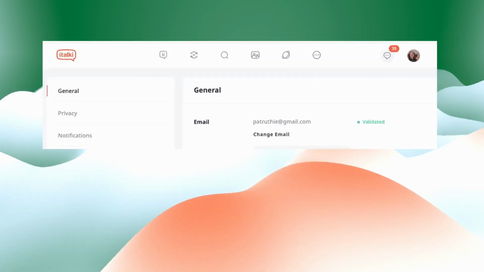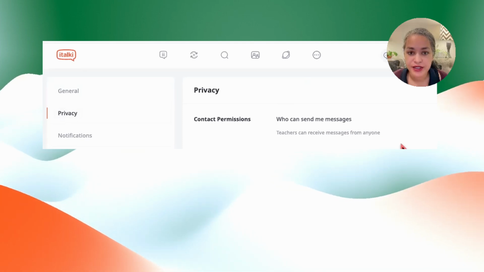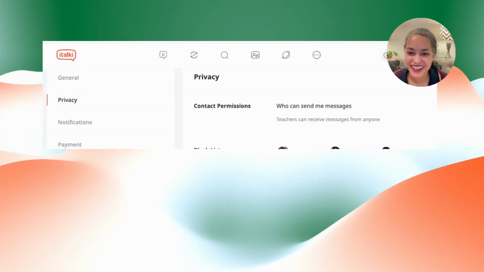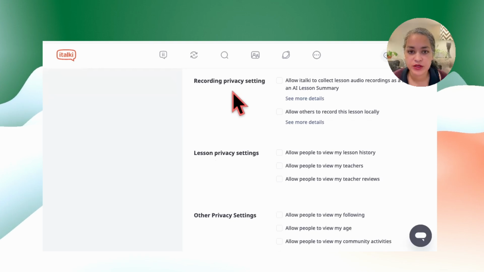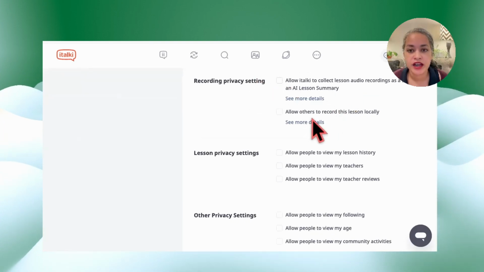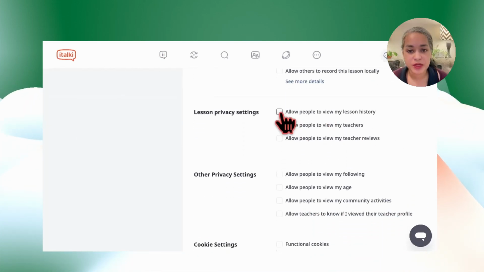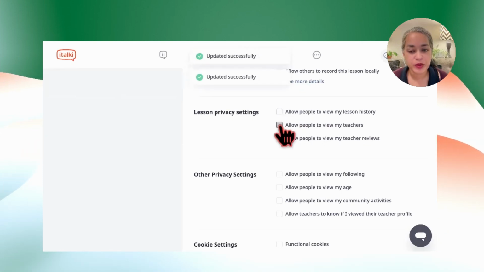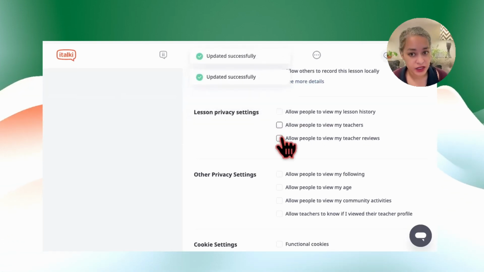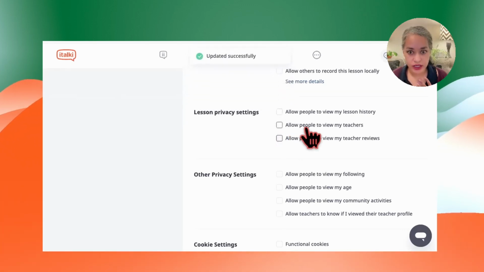Some people do that. There's settings, privacy, and it shows you I blocked some students. Oh, yes, it shows me the students I blocked. And here, more importantly, you can see your privacy settings: recordings for AI summary, other people recording what we're doing. And you can click this. Can people see my lesson history? Can people view what teachers I have? Can people see my teacher reviews? Okay. You can unclick all this. I have it all unclicked.